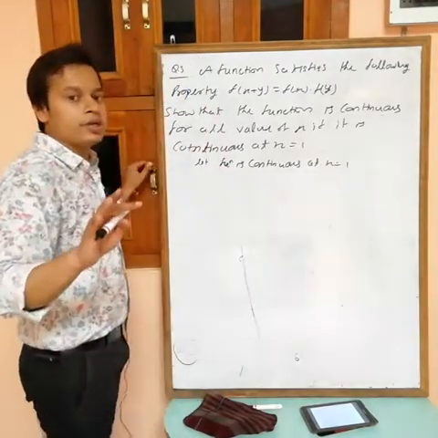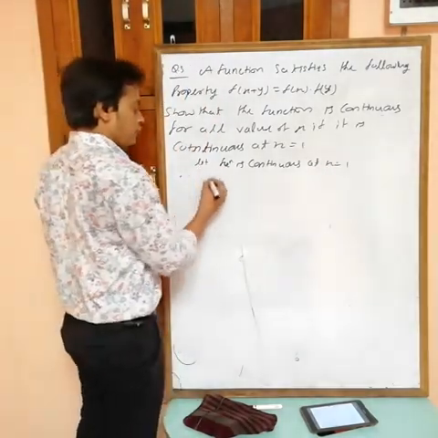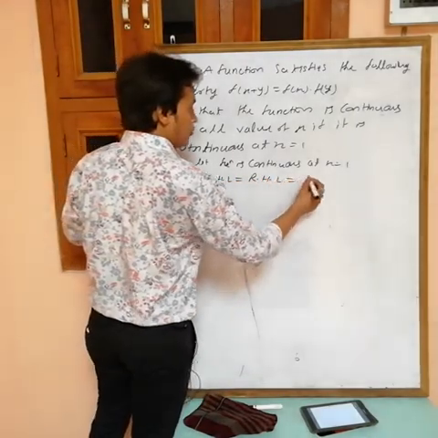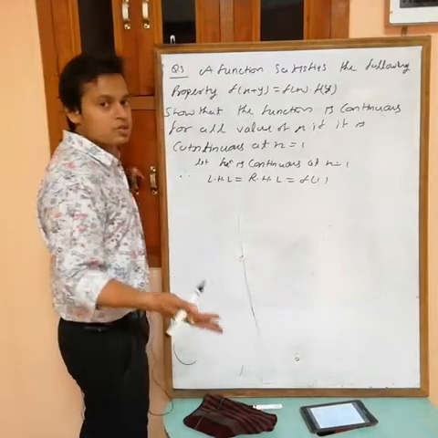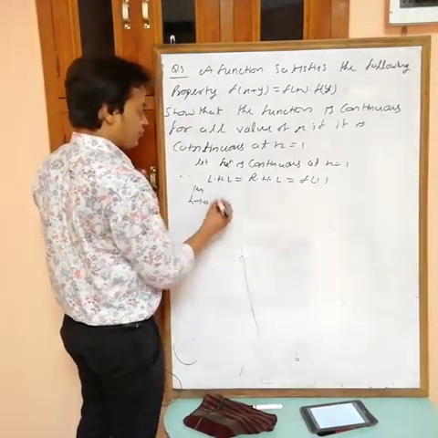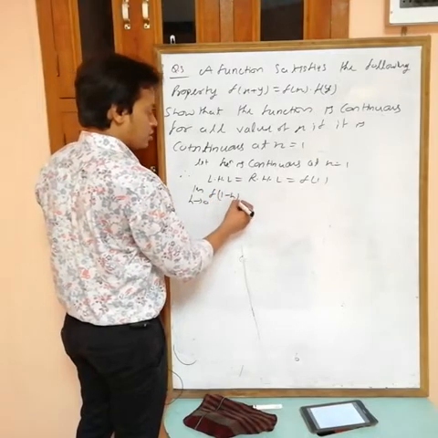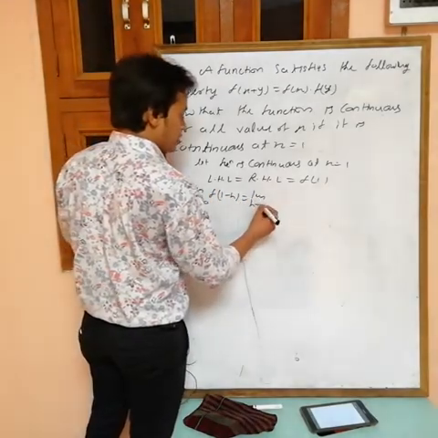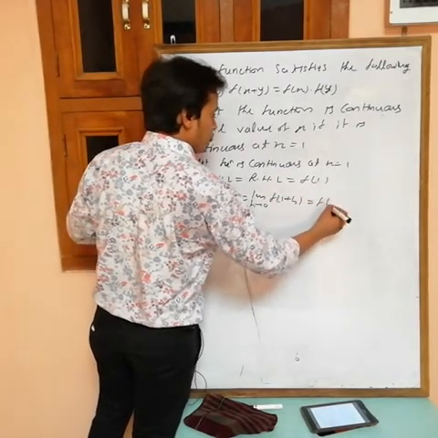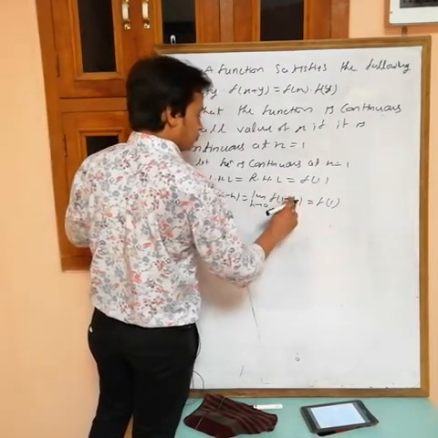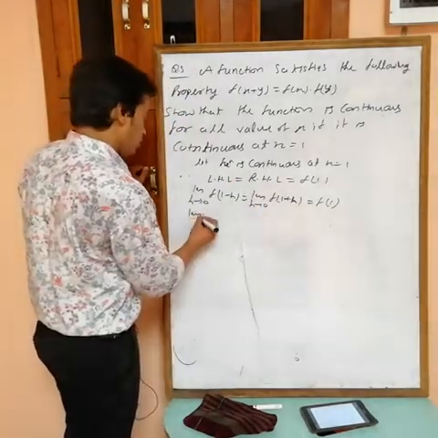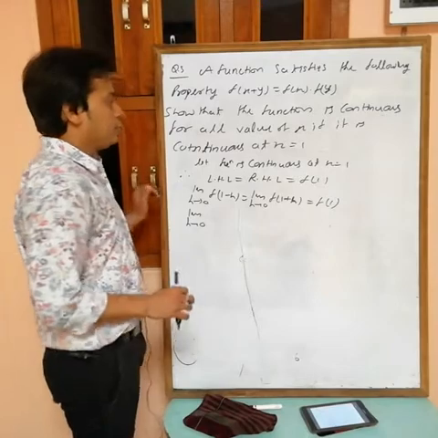Now if the function is continuous at x equals 1, therefore LHL equals RHL equals f(1). Okay, this is the condition of continuity. LHL is limit h tending to 0, f(1 minus h). RHL is limit h tending to 0, f(1 plus h) equals f(1). Okay, now see, limit h tending to 0.